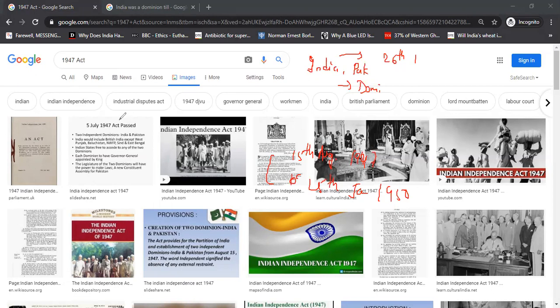So understand, via this 1947 Act, two independent dominions were created, India and Pakistan. The post of Viceroy was abolished. Now each of these dominions was to have its own Governor General. This guy Mountbatten wanted to become Governor General of both India and Pakistan, but Jinnah wanted to be the Governor General. So Mountbatten only became the Governor General of our country, and Jinnah became the Governor General of Pakistan, dude. And the states were given the option to accede. See, remember the Indian Independence Act of 1947.